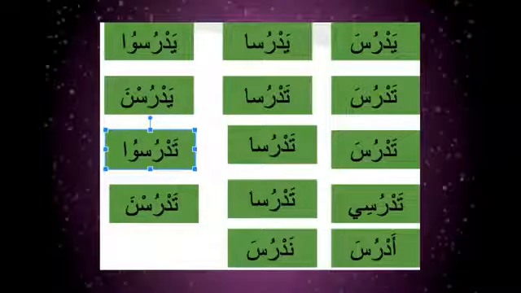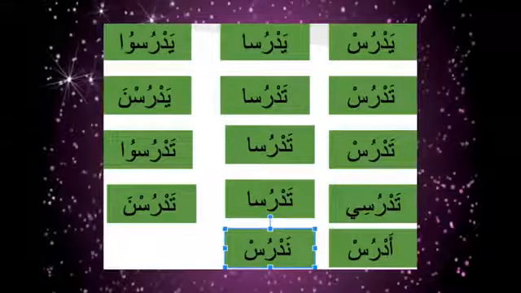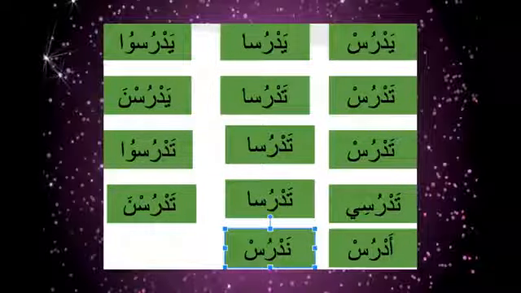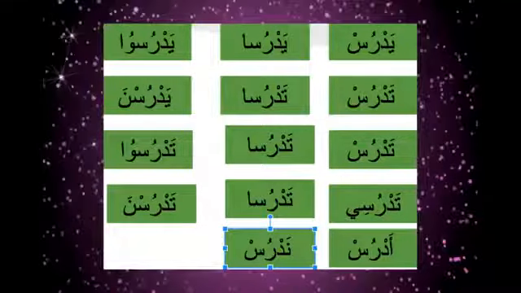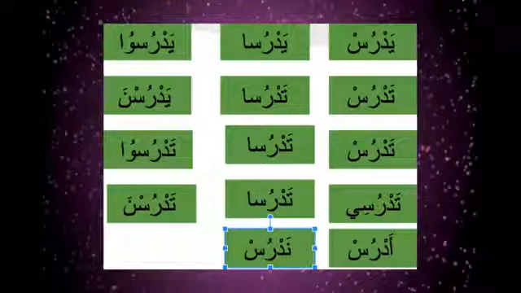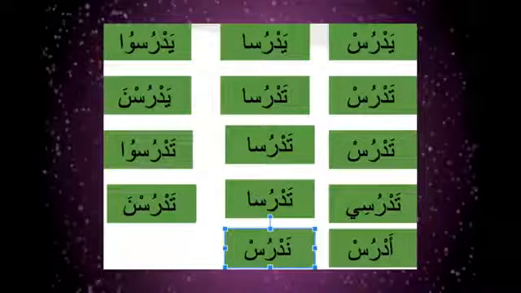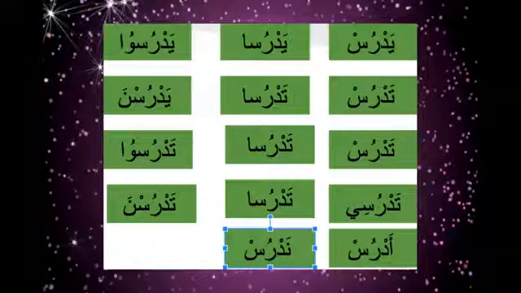That will be your mansoob form, and your majzoom form will be yadrus. Again yadrusa will remain yadrusa, and yadrusu again has hazfi noon; the majzoom alamatu jasmihi is hazfi noon. Tadrus, again the fa'il is mustatir. Tadrusa, the fa'il is attached, alif musanna. Yadrusna, the fa'il is noon.